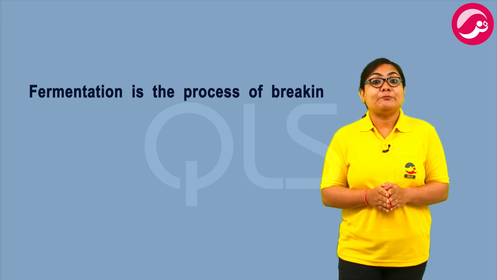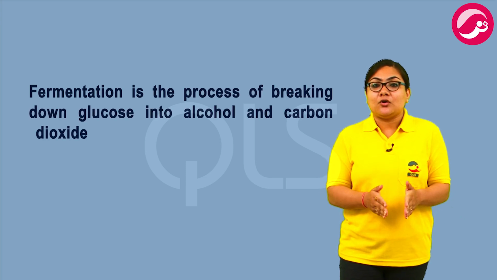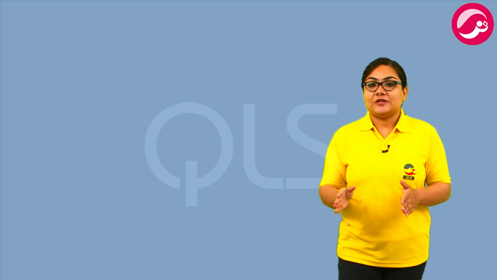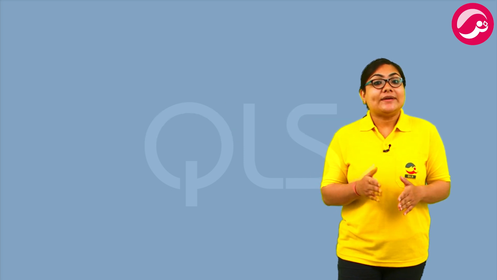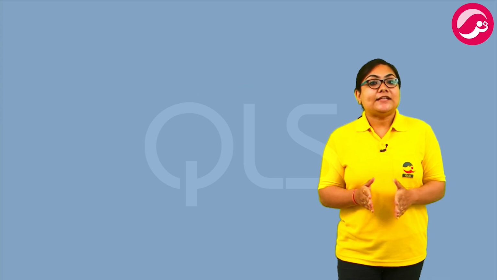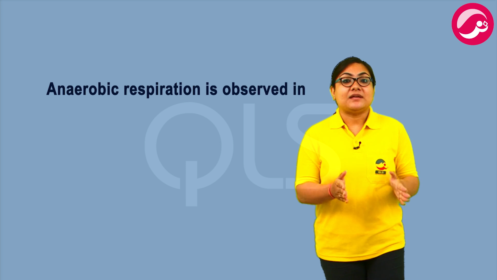Fermentation is a process of breaking down glucose into alcohol and carbon dioxide, releasing a little amount of energy. Fermentation is otherwise also called anaerobic respiration. Anaerobic respiration is observed in muscle cells.